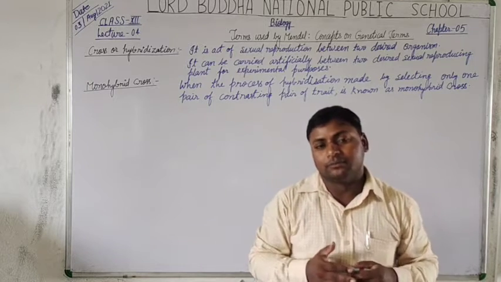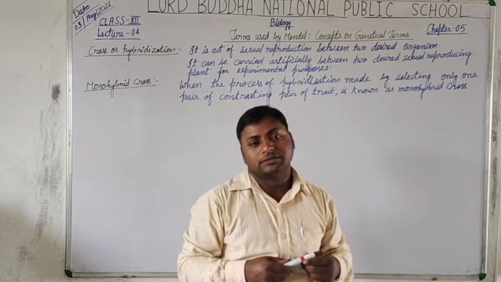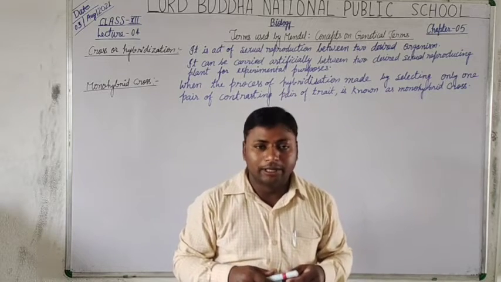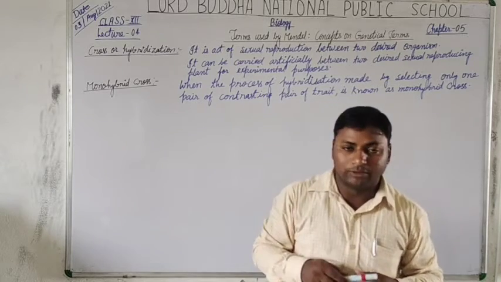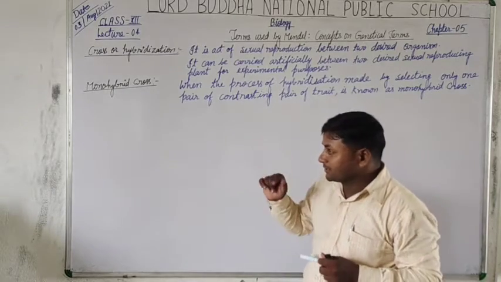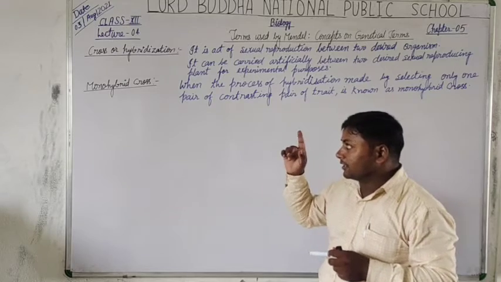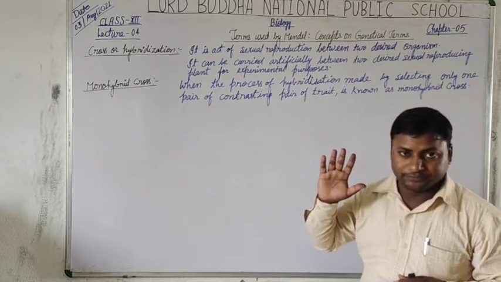Besides them, there are also some other hybridization methods which we are going to study in this video lecture. So students, first of all, we are going to start with the monohybrid cross.